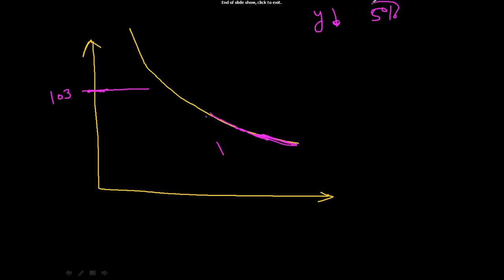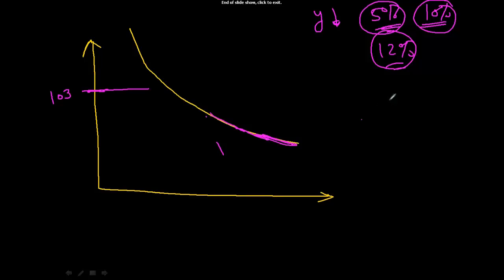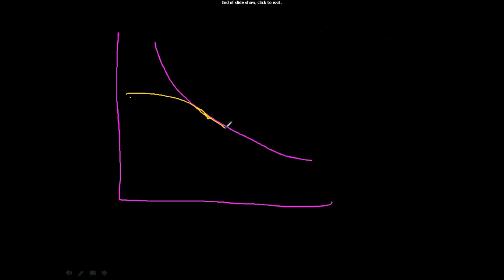When the yield in the market has become 5% and he is, let's say, giving a 10% coupon, he is not a fool. He will not pay 10%. He will call back the bond. But if the yield is, let's say, 12%, he is not worried. He will not call the bond. So at higher yield, the bond will behave like a normal bond. But at lower yield, it does not behave like a normal bond. So this callable bond will behave like your normal bond for higher yield.